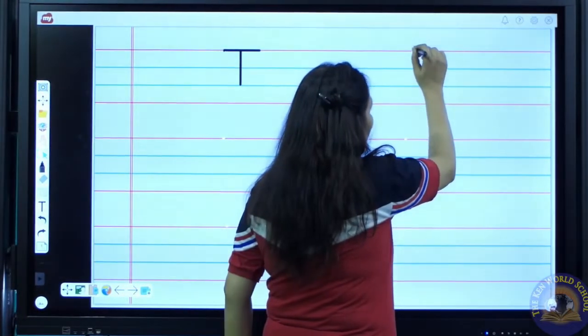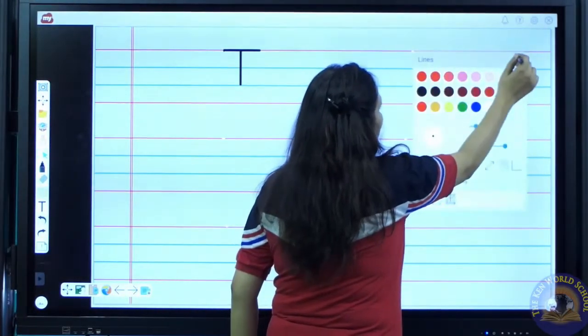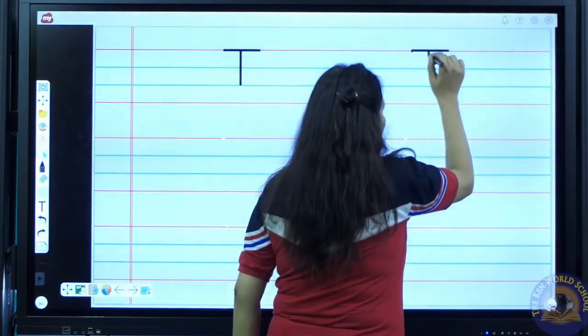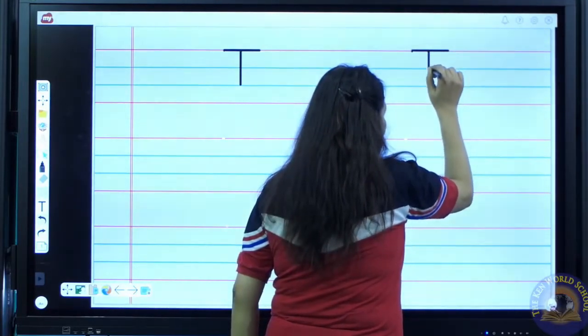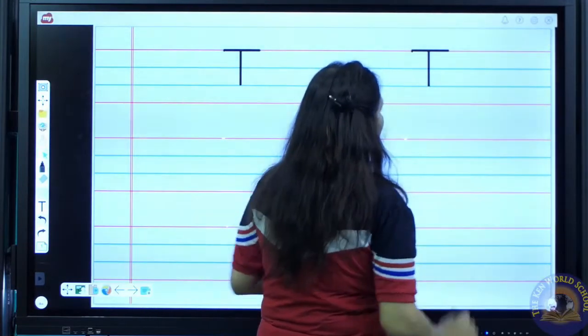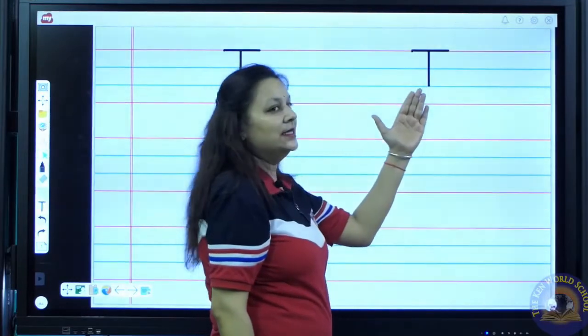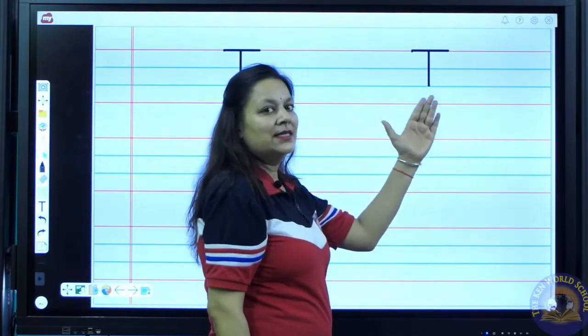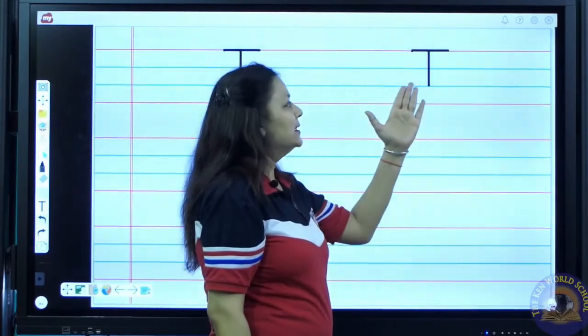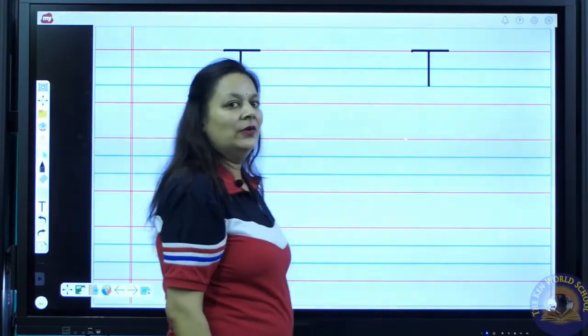Again we have to draw a sleeping line on the top line. Draw a standing line from the top line down, down, down, down, down. Stop on the base line. T. T says T. T as in telephone.